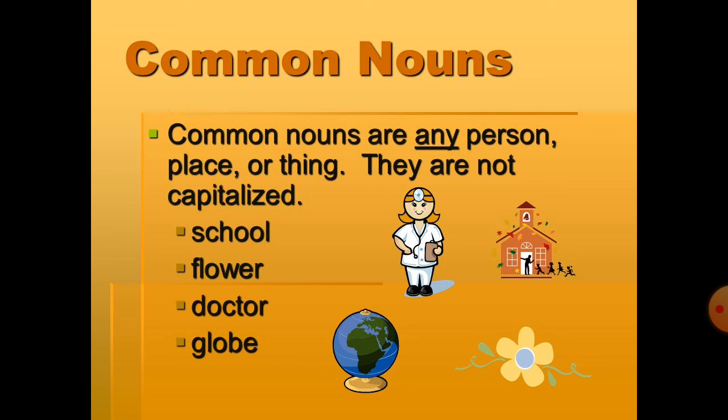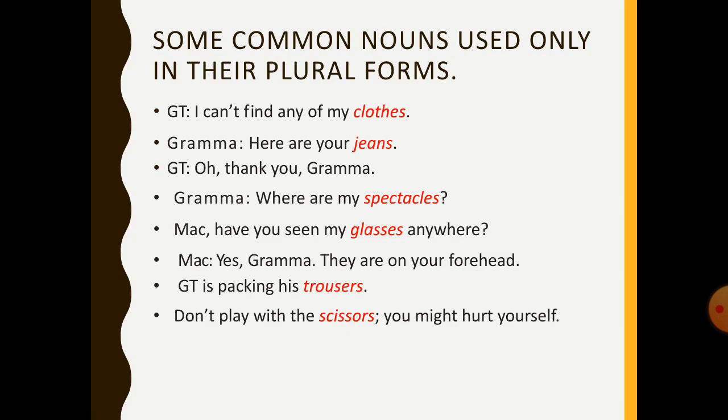You can see in the picture, this is a doctor. The name of the doctor is not there. Now, if the name of this doctor is mentioned, that becomes a proper noun. But when we speak about these things in a generalized way, they are common nouns.